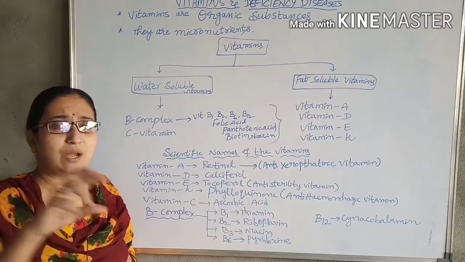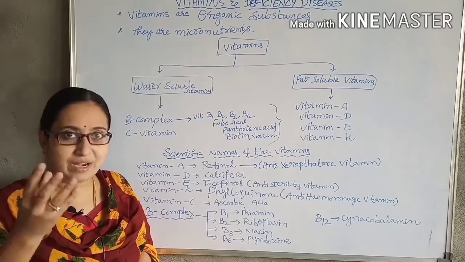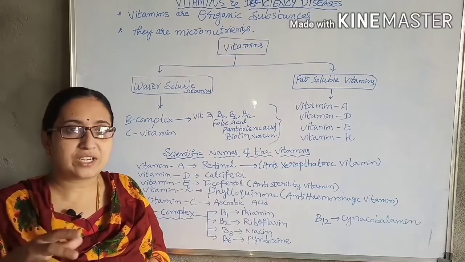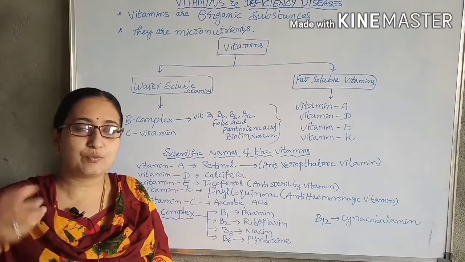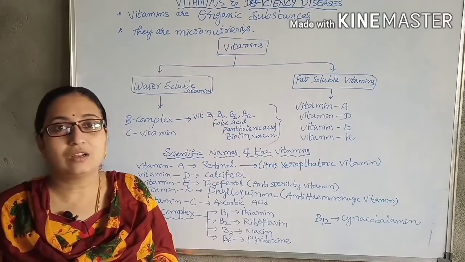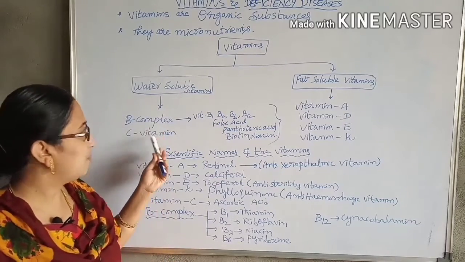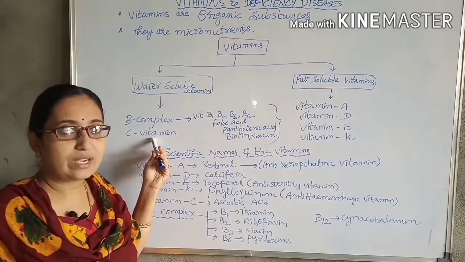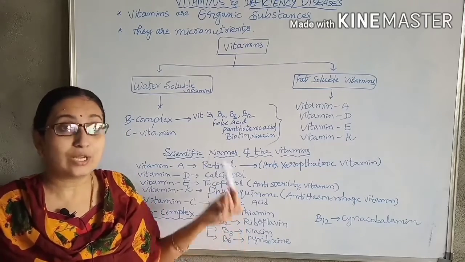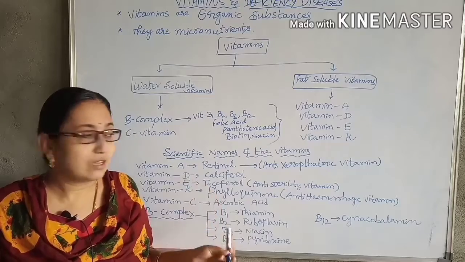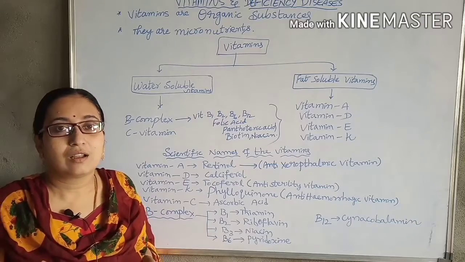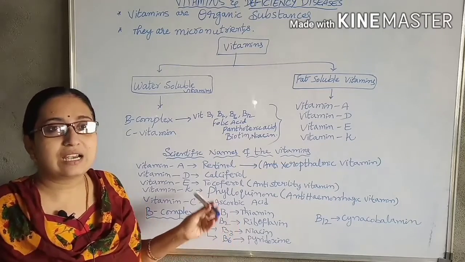For example, take a lemon. If you cut it and take the juice in a glass and pour water, it will dissolve in the water. So that is a water soluble vitamin. This B complex and vitamin C are water soluble vitamins. Now, what are the scientific names of these vitamins? It is very important for you. These scientific names are asked in multiple choice questions, so be careful and listen carefully.